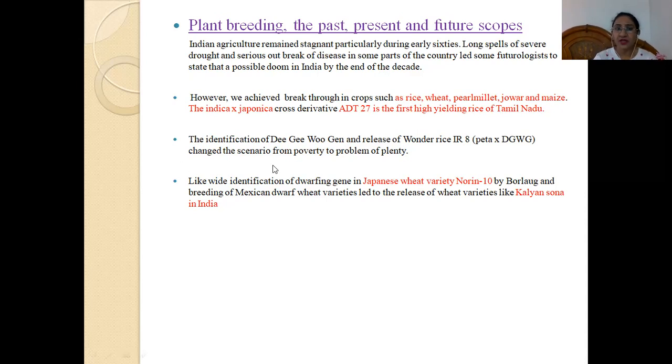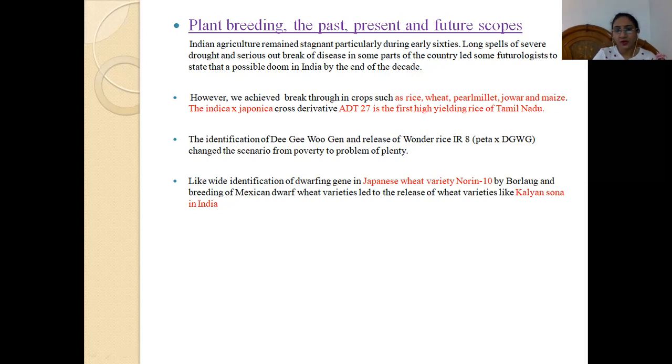Now this is also an important point: identification of the dwarfing gene. This was a gene which was introduced in a rice variety through IRRI Philippines, and this led to the release of Wonder Rice, that is IR8, which was a cross between Peta and DGWG. It altogether changed the scenario from poverty to the problem of plenty. So this was a breakthrough success achieved in the past of plant breeding.